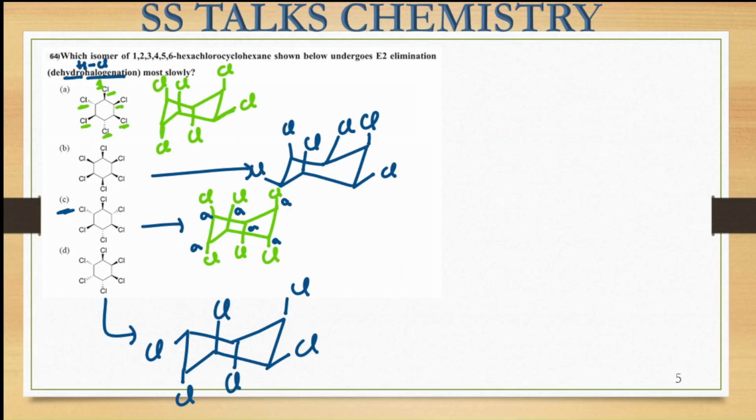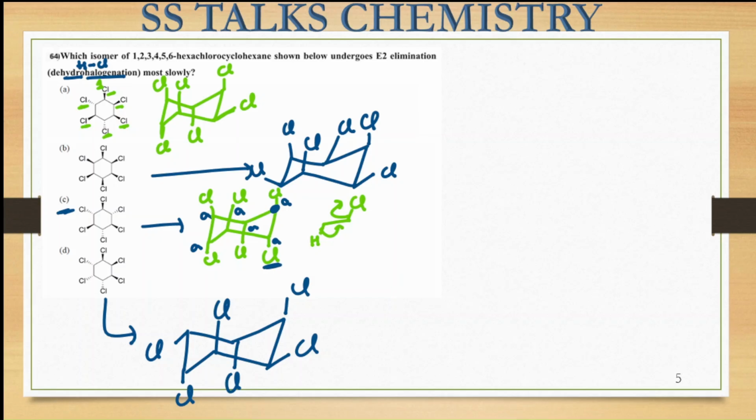But here in this particular case, if you see, since all these groups are on the axial position, for the elimination to take place, the groups should be anti-periplanar to one another. Here it should be the halogen, and on the next carbon there should be a hydrogen atom, with an angle of 180 degrees for this elimination to take place. If you focus upon this particular molecule, this is the carbon center on which the Cl group is present, and the hydrogen atom should be present on this particular axial side for the elimination to take place.